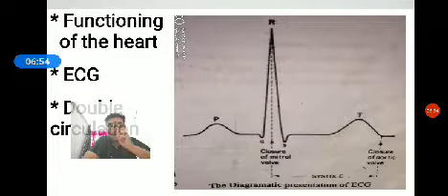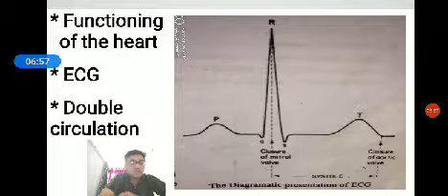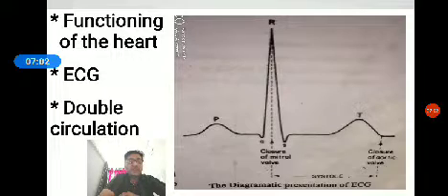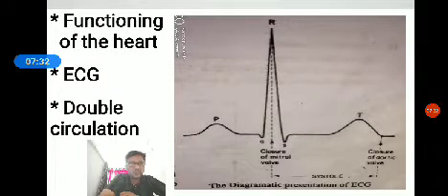Cardiac cycle. When you come to the cardiac cycle, the auricular systole lasts for 0.1 second. The ventricular systole lasts for 0.3 second. Then the relaxation lasts for 0.4 second. One cardiac cycle lasts for 0.8 second. Overall, auricular systole lasts for 0.1 second, ventricular systole lasts for 0.3 second, and auricular and ventricular relaxation lasts for 0.4 second. One complete heartbeat takes 0.8 second.